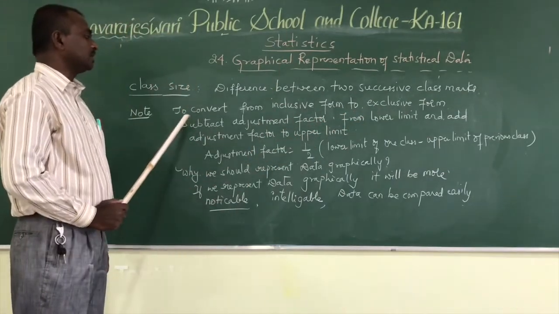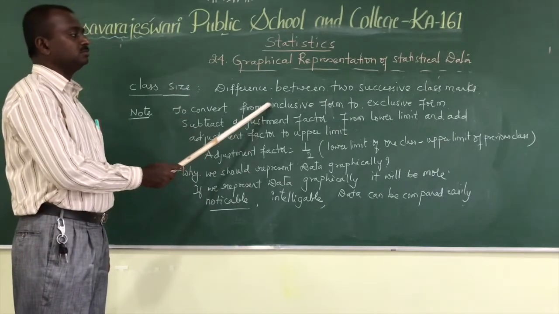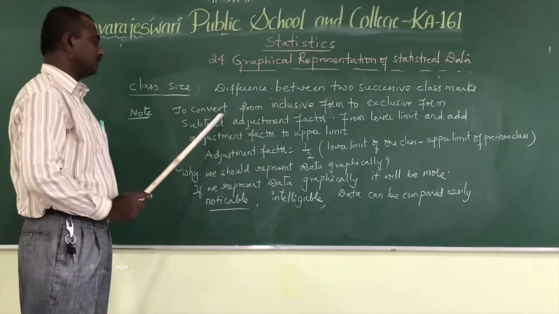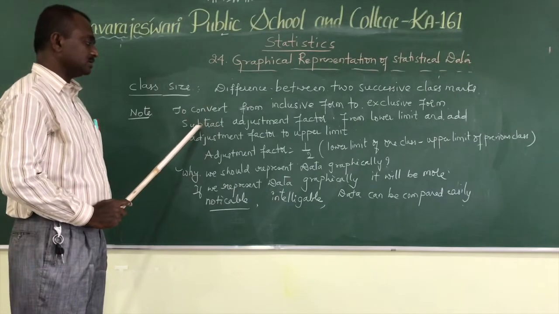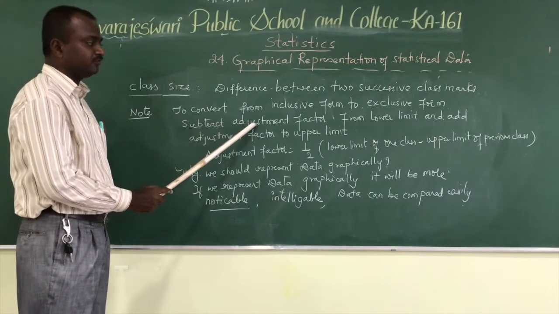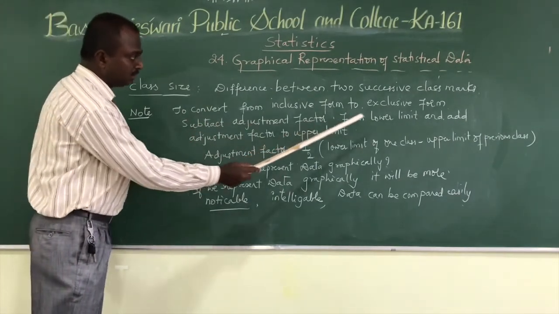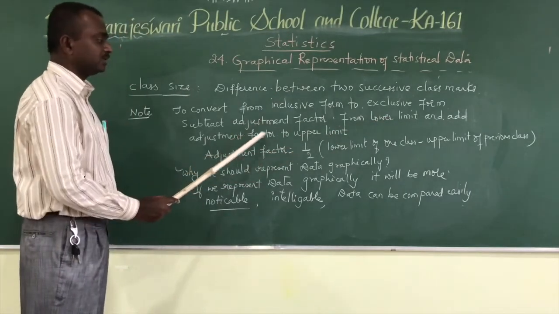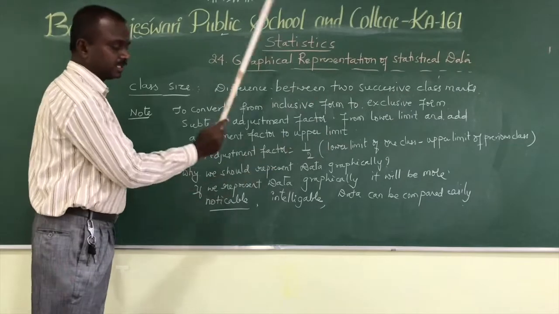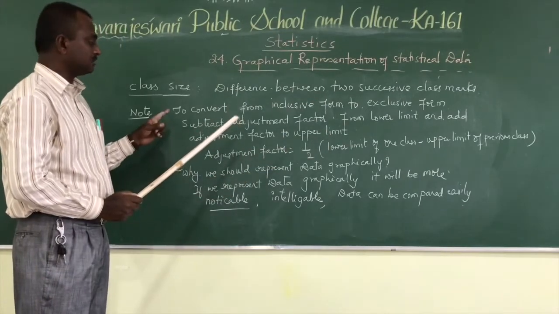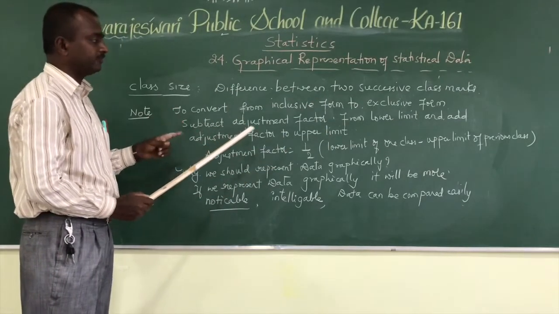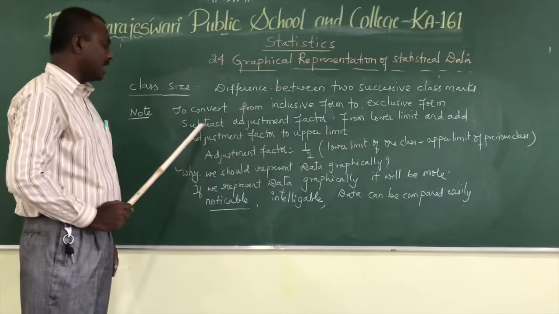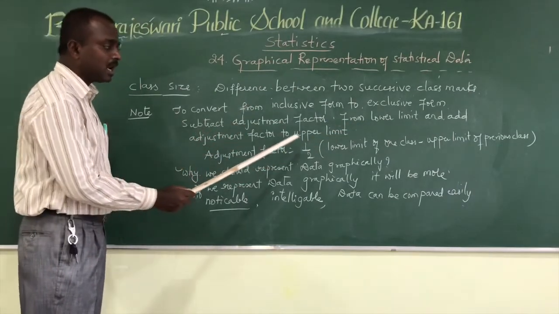So how to convert inclusive form to exclusive form? Subtract the adjustment factor from the lower limit and add the adjustment factor to the upper limit.